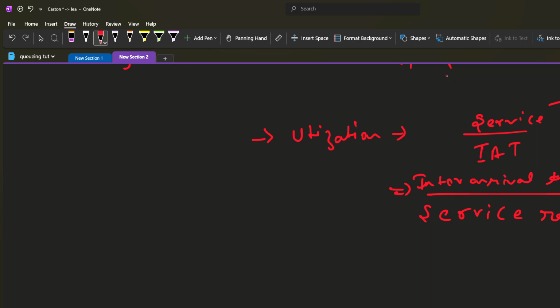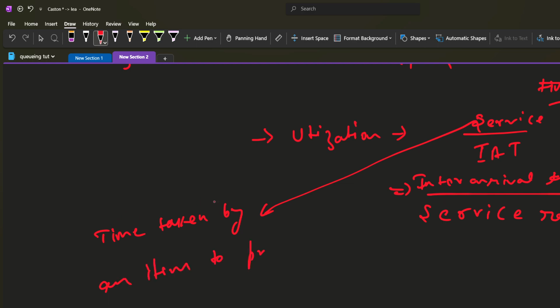Service time is the time taken by an item to process. So my service rate will be how many items will process in unit time.